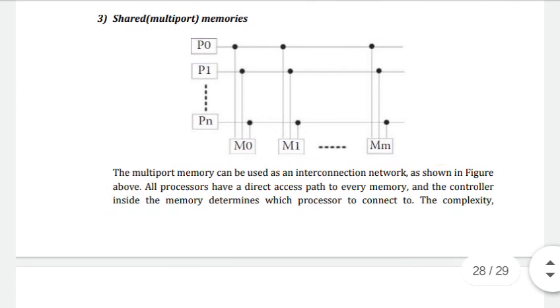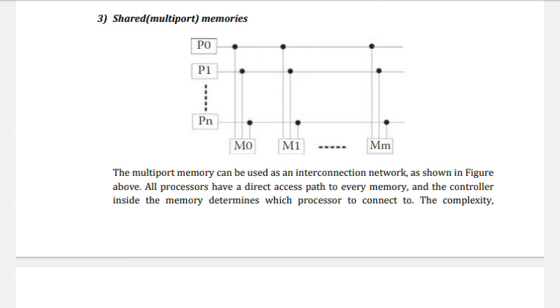Next, the last one, shared multi-port memories. Here the memory is multi-port, shared among all processors. Similarly, all the memories are shared among the multiple ports. The multi-port memory can be used as an interconnection network, as in the figure shown above.